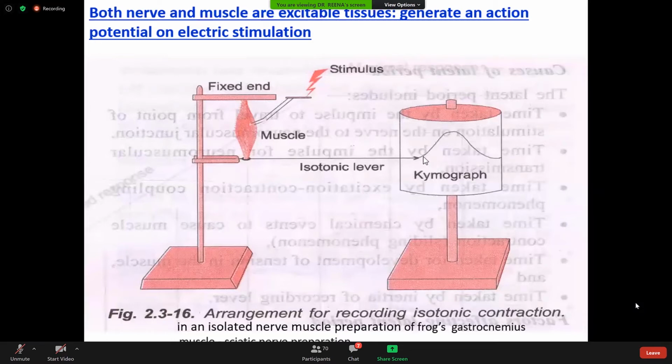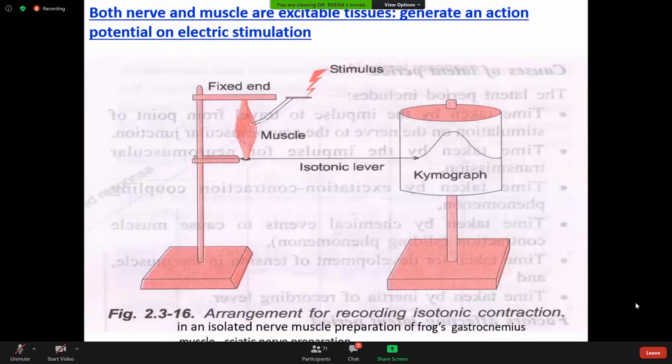And then when the stimulus is applied within this latent phase, then you can see the effect. Again, when the stimulus is applied in the contractile phase, then you can see another effect. During the relaxation phase, note another effect. And after relaxation is over, when the stimulus is applied, then we can see different effects. This sort of thing we also discussed in our previous class.